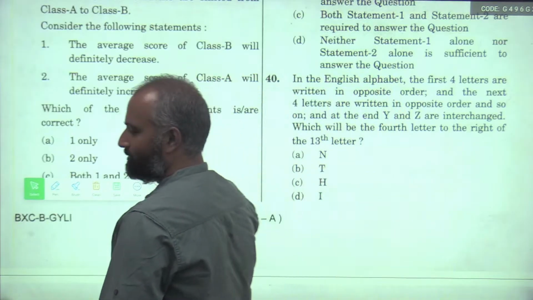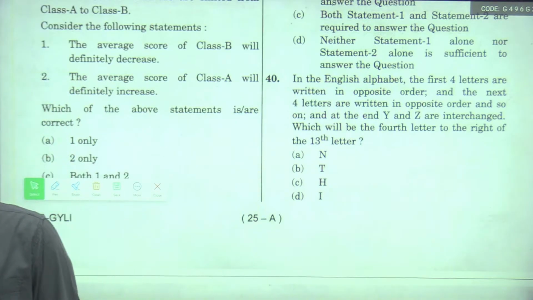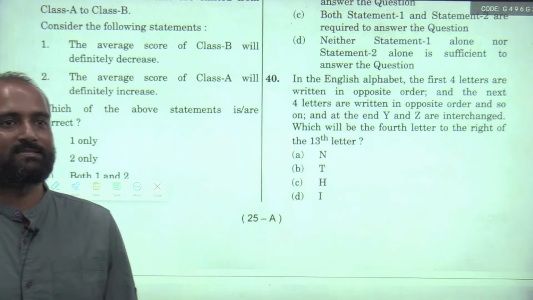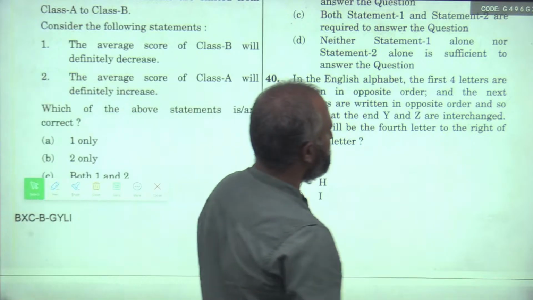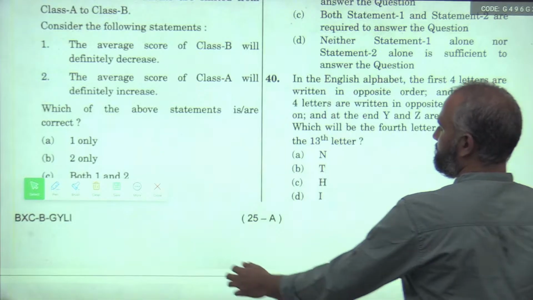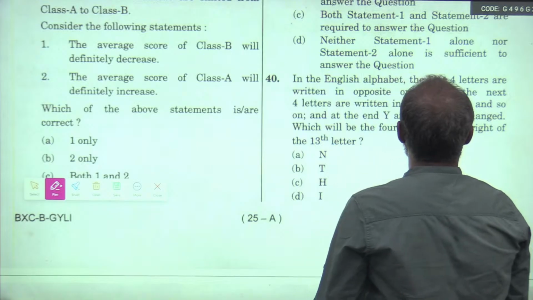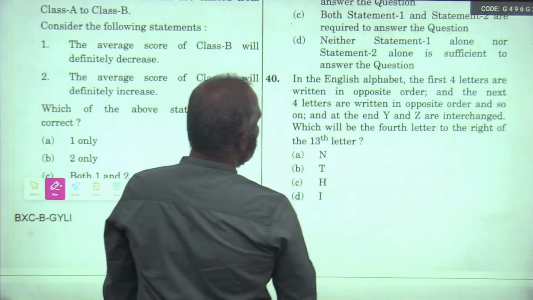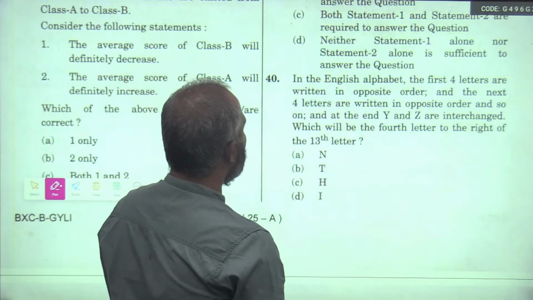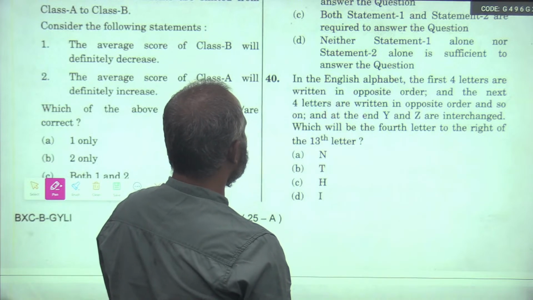Last one. So we'll finish today's session here. Let me solve this: in the English alphabet, first four letters in opposite order, and the next four letters in opposite order, and so on.